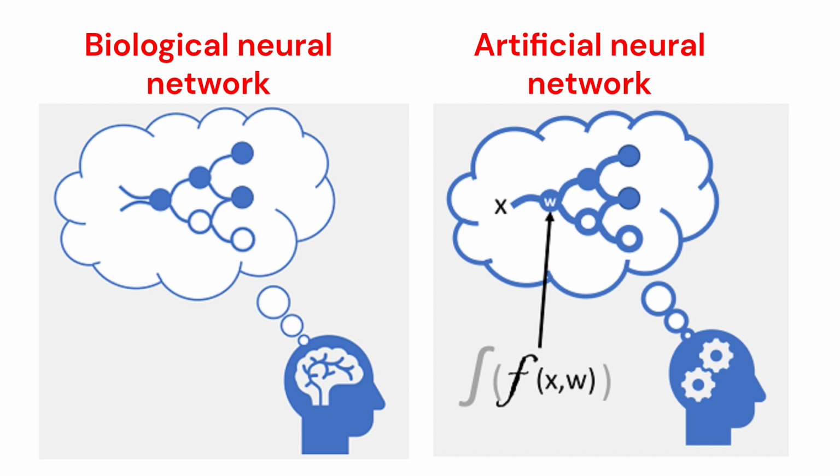Biological neural network. Neurons fire in response to electrochemical stimuli. When fired, the signal is passed to connected neurons. Artificial neural network. Each neuron is a function that operates on an input value x and a weight w. The function is wrapped in an activation function that determines whether to pass the output on.